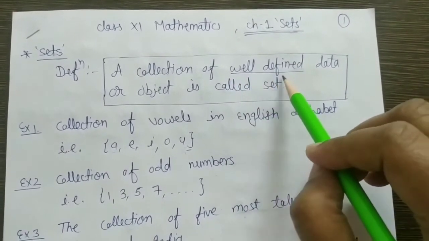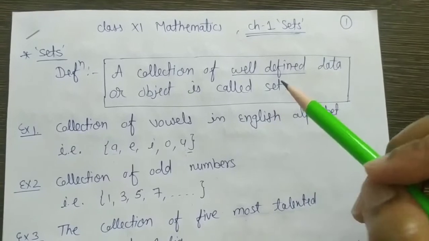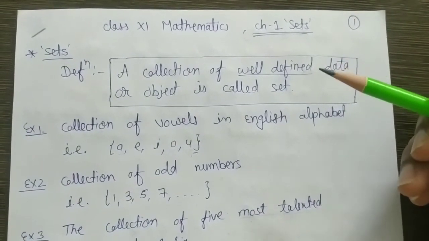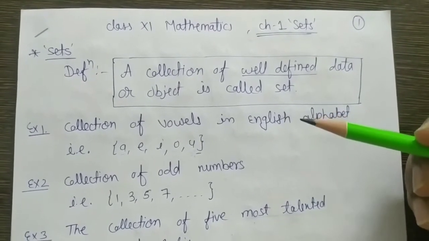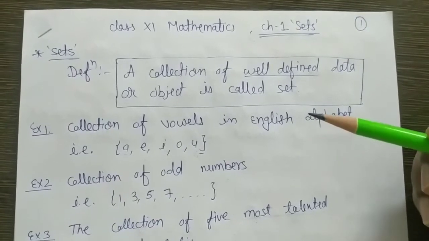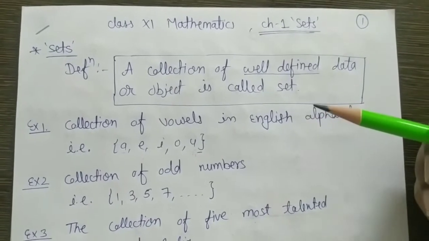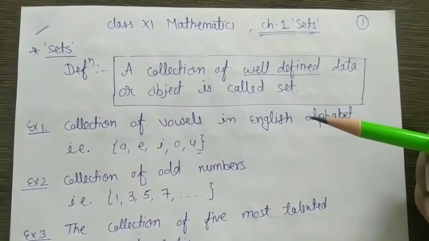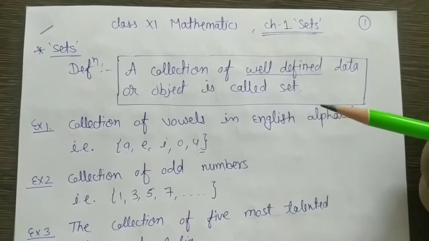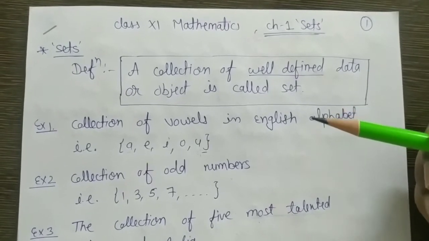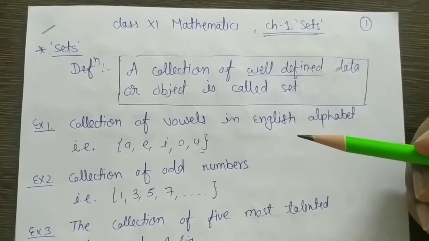Now, what is the meaning of well defined? Well defined means that if I ask anyone, with a particular definition, to collect some data, that collection is unique. It does not vary from person to person. Every person makes the same collection, then that is called well defined. If the collection of data varies from person to person, it means every person is not making the same collection, then that will not be called a set.